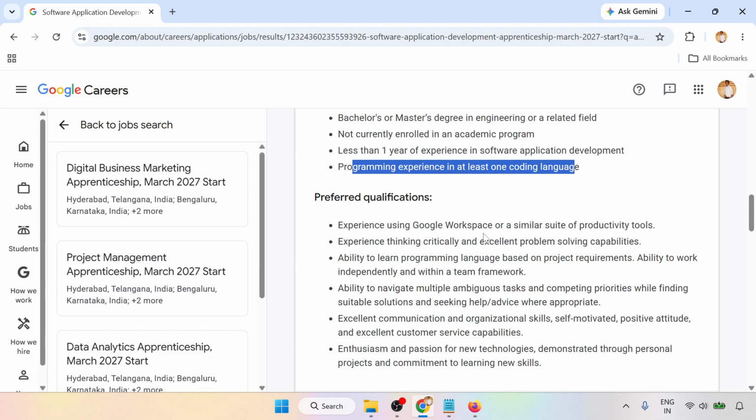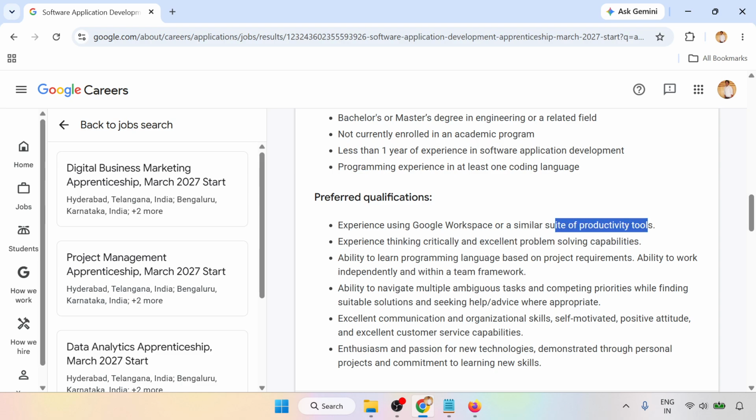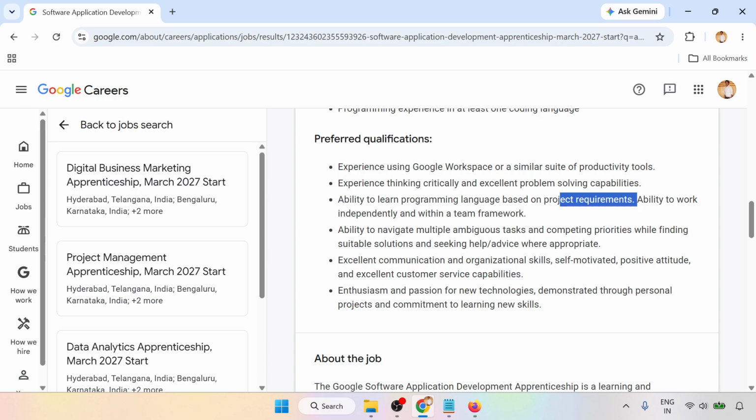Preferred qualifications are there. You should know Google Workspace or a similar suite of productivity tools, and experience thinking critically and excellent problem solving skills should be there. Ability to learn programming languages based on your project requirements, ability to work independently and with a team, ability to navigate multiple tasks and competing priorities, and excellent communication and organizational skills, self-motivated, positive attitude, and excellent customer service capabilities.